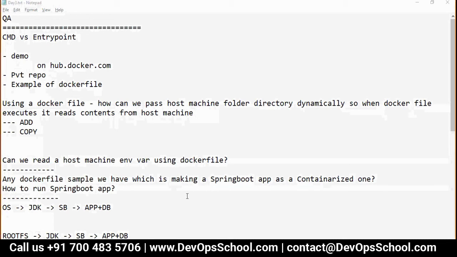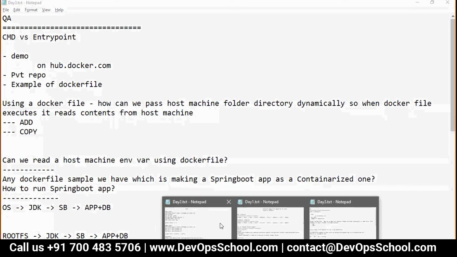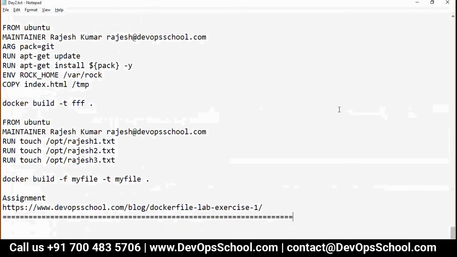Okay, yeah. So in that case, what you can do, there is something called context path. Let me go to my notes. See here. Whenever you pass this dot here, from there, all these files and folders get loaded in the Docker context. So this path you can change.